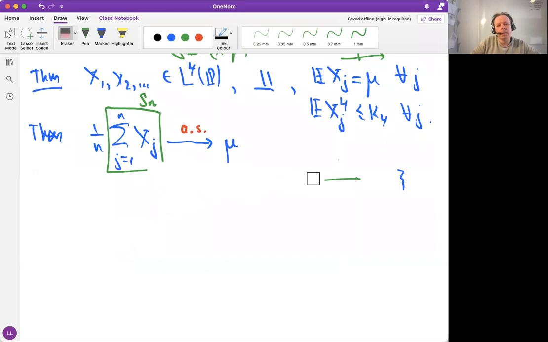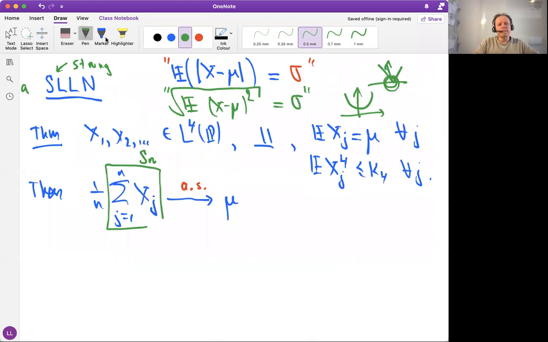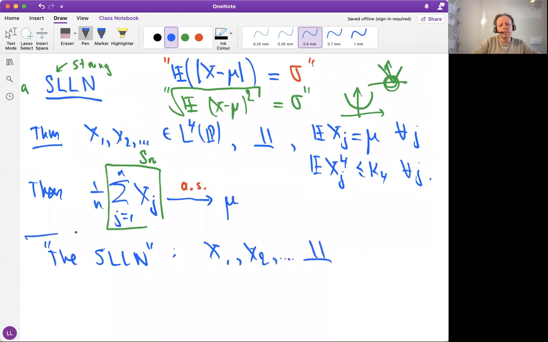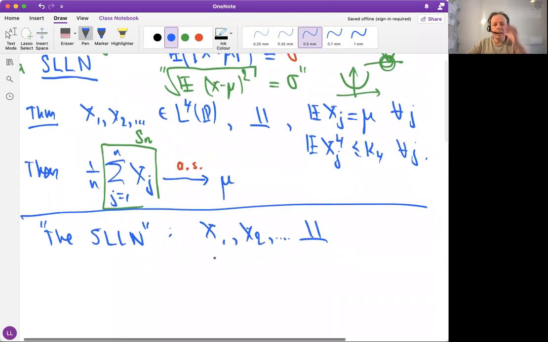So what's the strong law of large numbers that many people use? For that law, we assume that x1, x2 are independent, so these are mutually independent. Then we only assume that these are in L1.